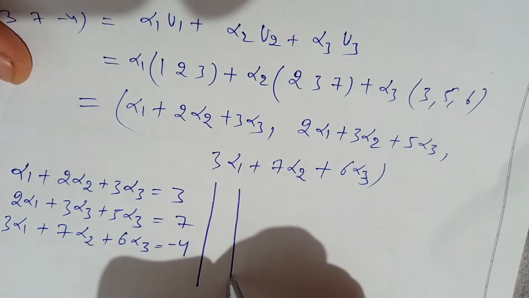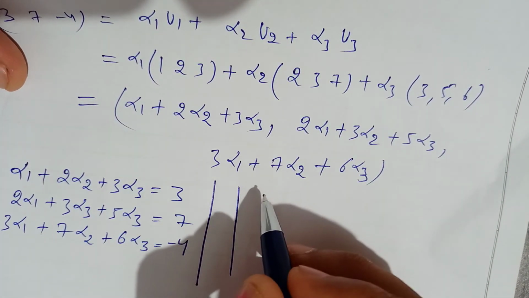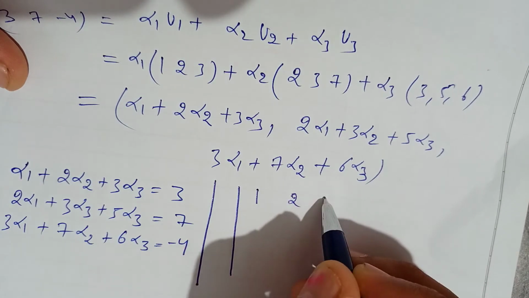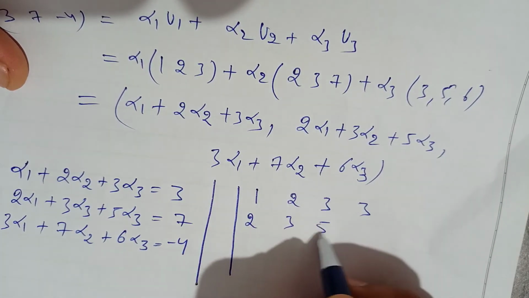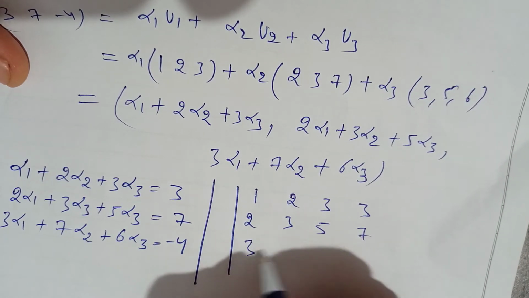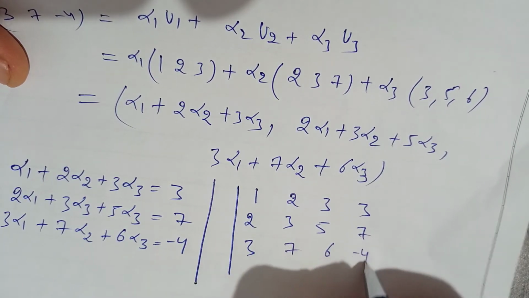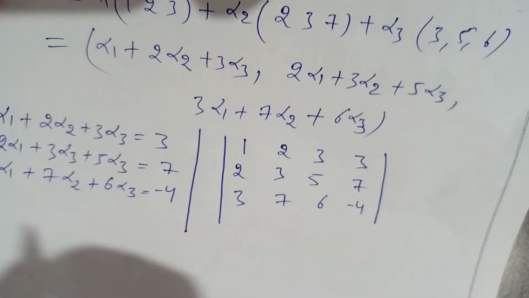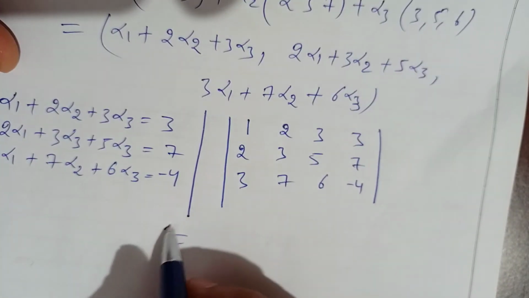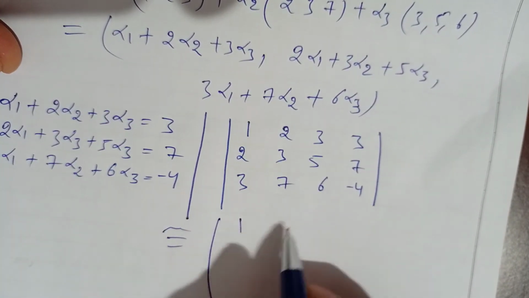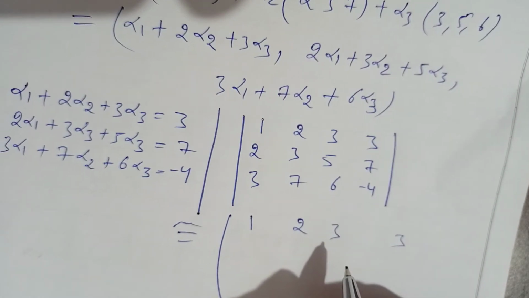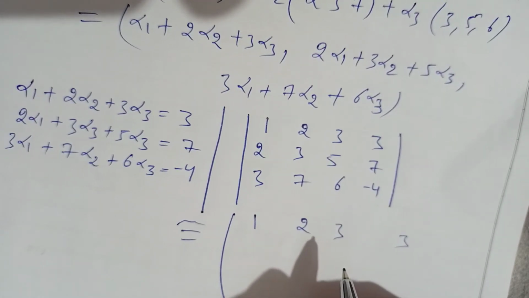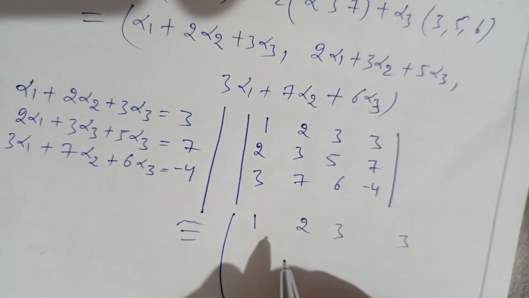So we can solve using the matrix method: 1, 2, 3, 3; 2, 3, 5, 7; 3, 7, 6, minus 4, right? Let me do some row operations. It's very straightforward. First row 1, 2, 3, 3, and R2 replaced by R2 minus 2R1.